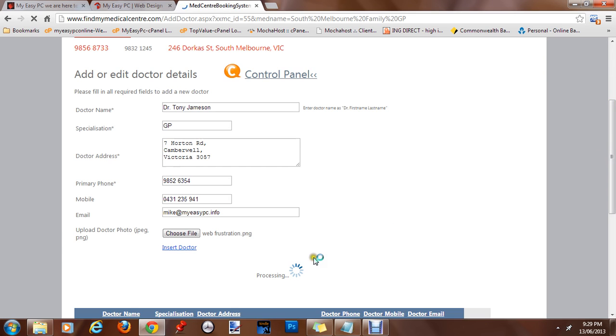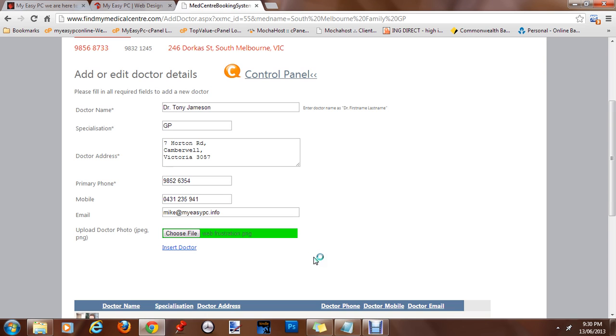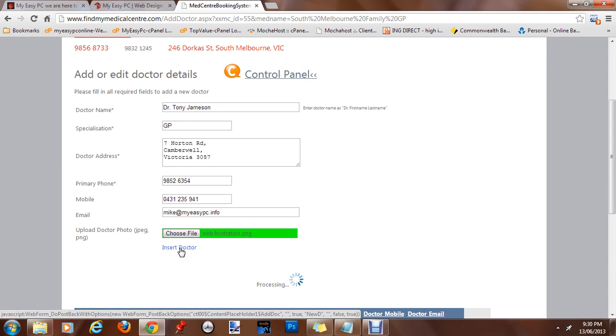It's processing the image. And it's processed, and we click insert doctor.